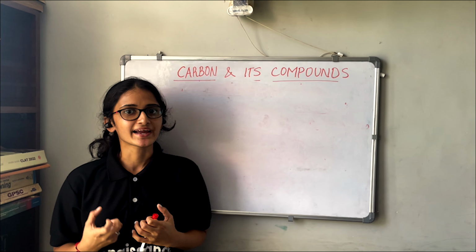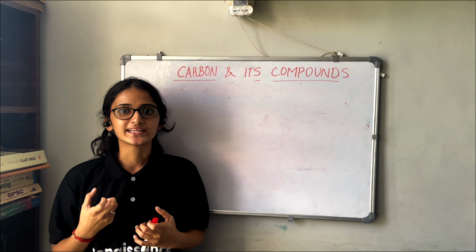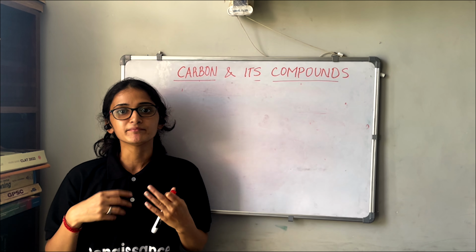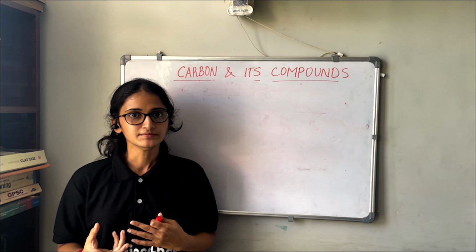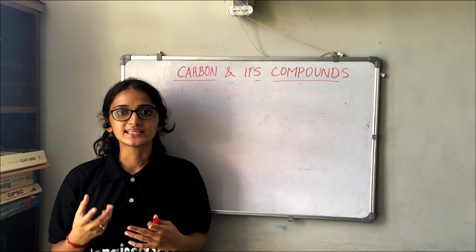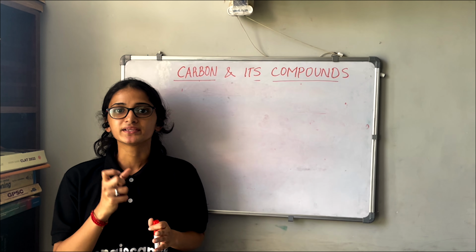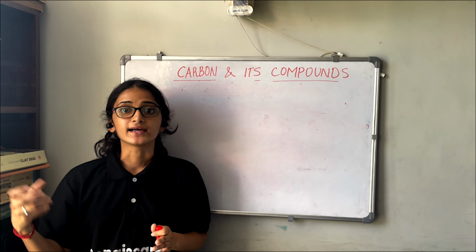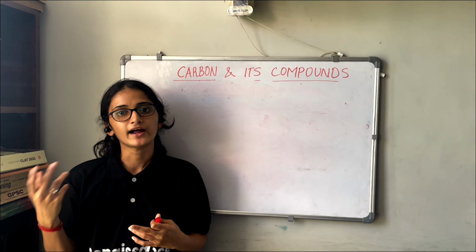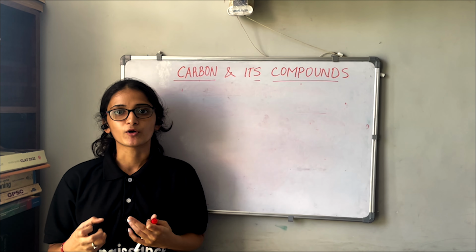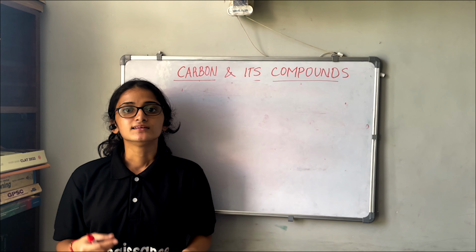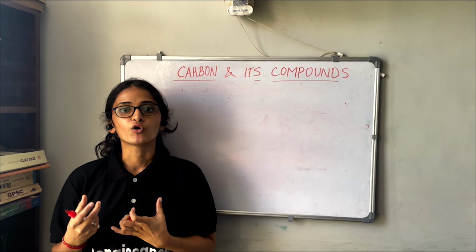Now what do you mean by catenation? Catenation is a property in which carbon can form bonds with other carbon atoms, and that could be many carbon atoms. That is one property. Also, carbon can form bonds with other atoms, that is, atoms other than carbon and hydrogen. So carbon has the property of forming bonds with other atoms.